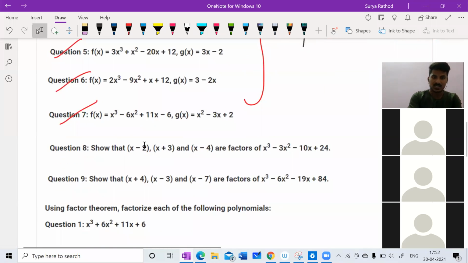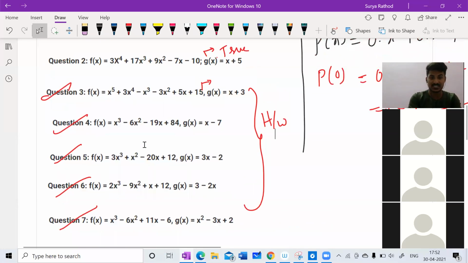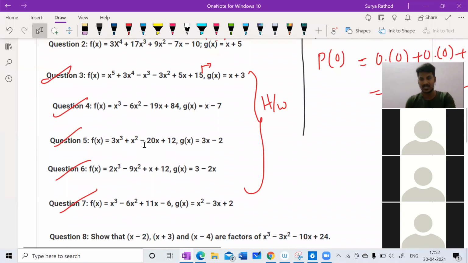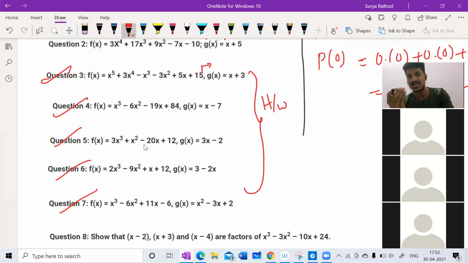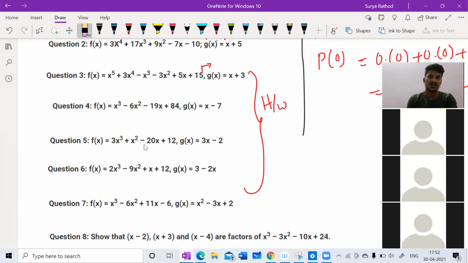Now look at this here. 8th question. Please take a screenshot of this. Guys, don't solve it now. If you are done with the answers, happy. If you are still working, please leave that. Please take a screenshot of these questions. You can solve them at home and tell me the answer in the next class. Have you taken the screenshot? Good.